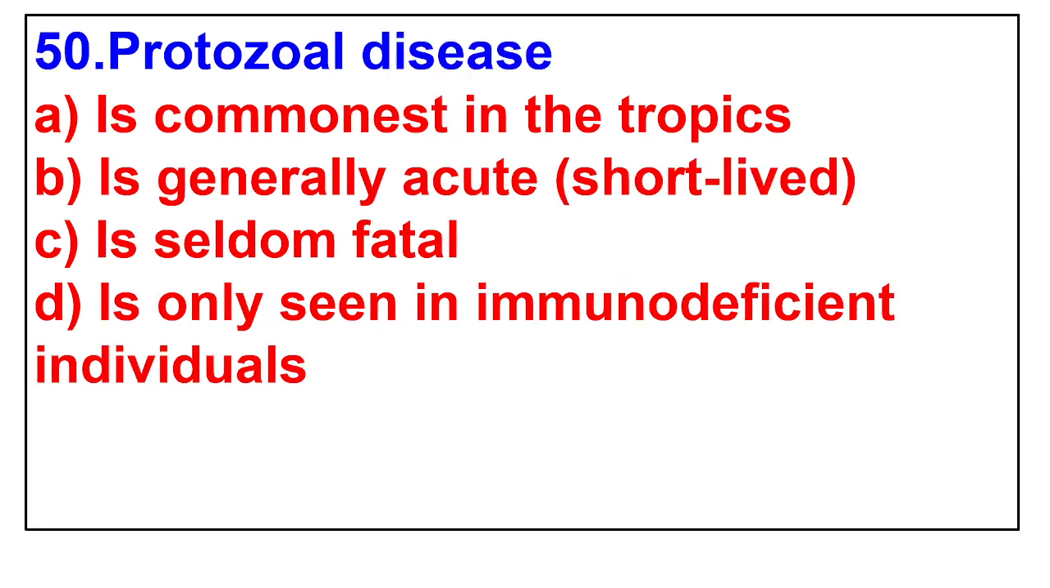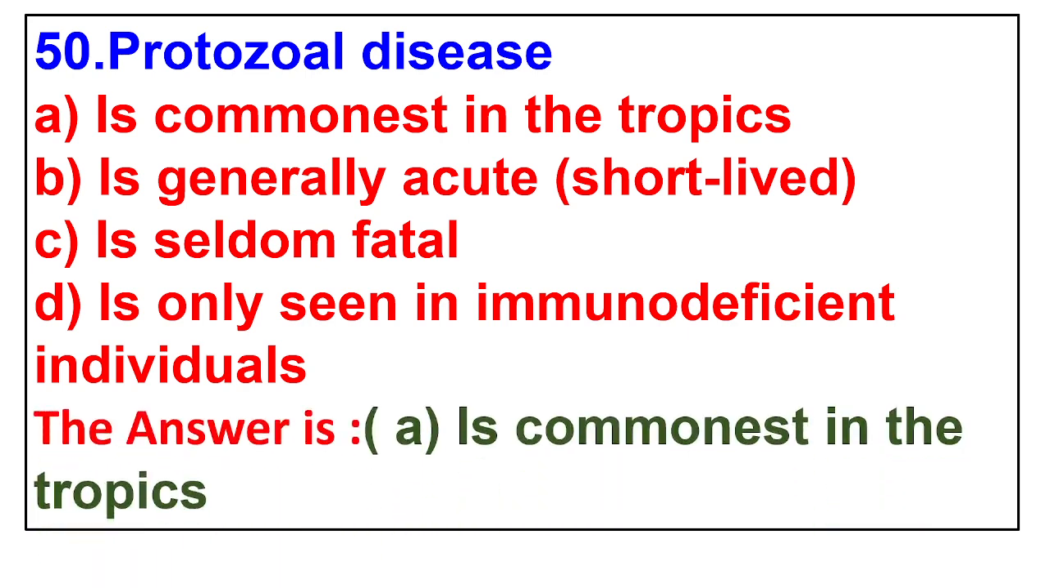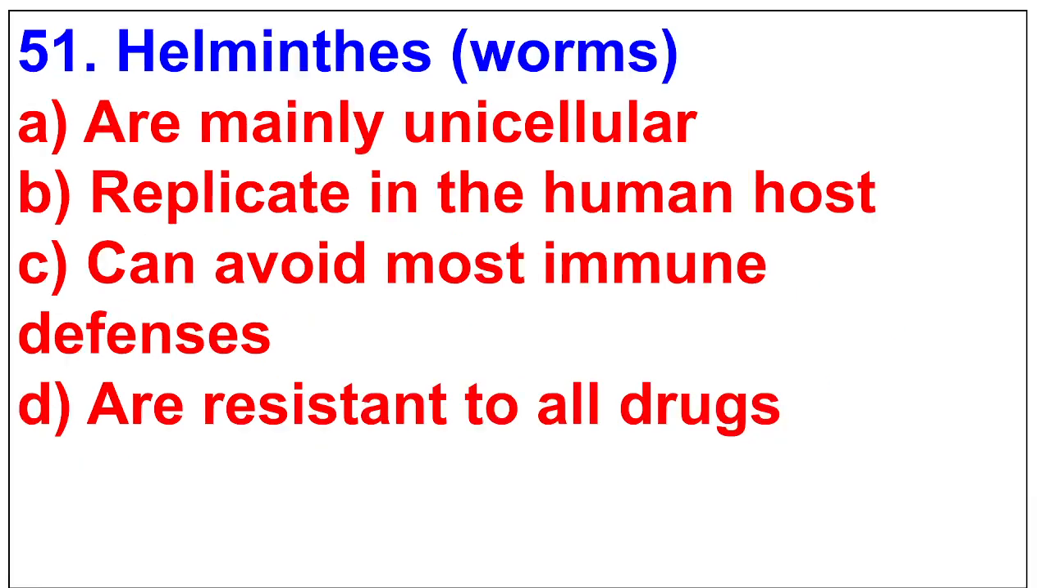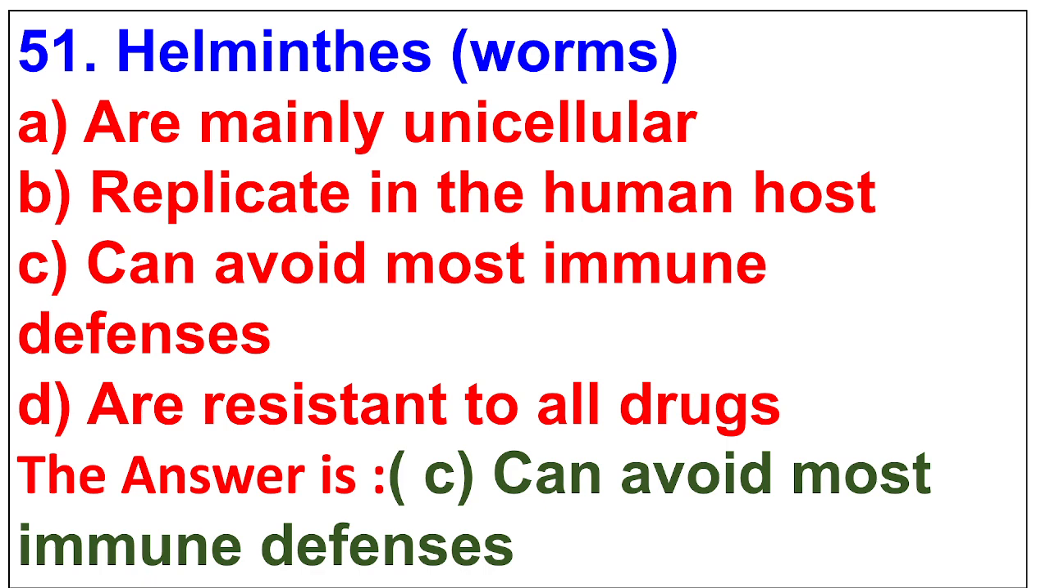50. Protozoal disease. A. Is commonest in the tropics. B. Is generally acute. C. Is seldom fatal. D. Is only seen in immunodeficient individuals. The answer is commonest in the tropics. 51. Helminths. A. Are mainly unicellular. B. Replicate in the human host. C. Can avoid most immune defenses. D. Are resistant to all drugs. The answer is can avoid most immune defenses.